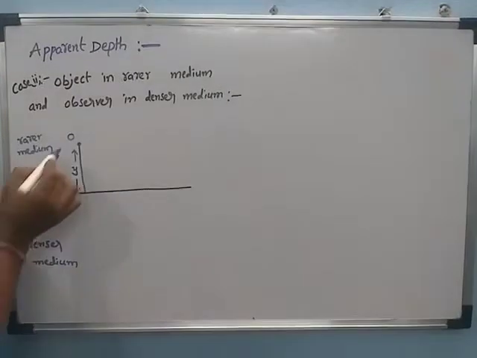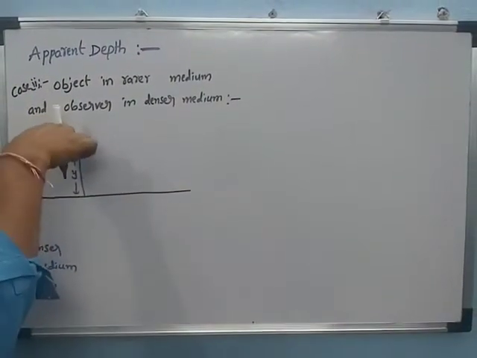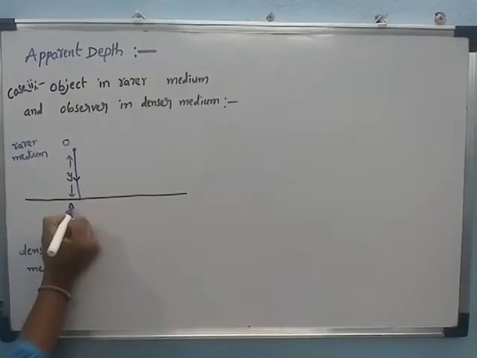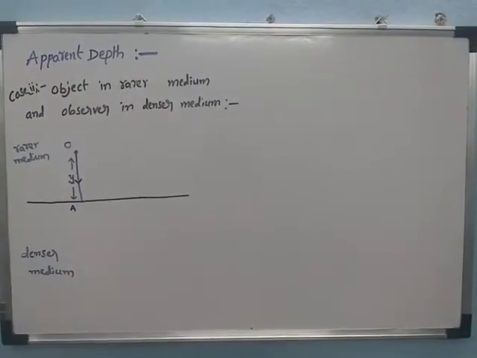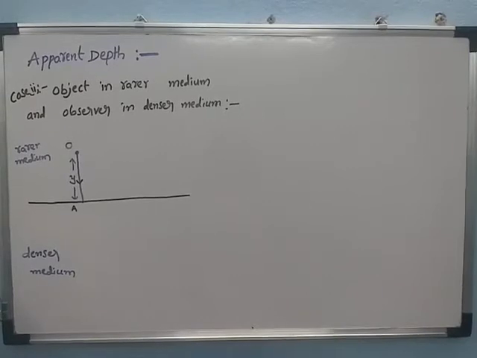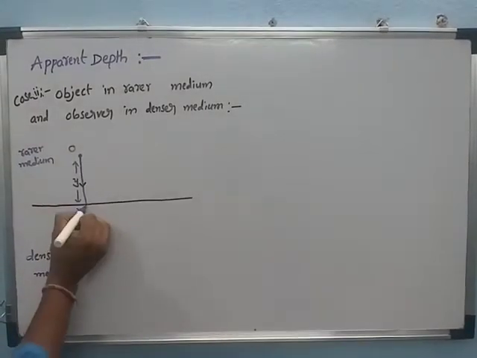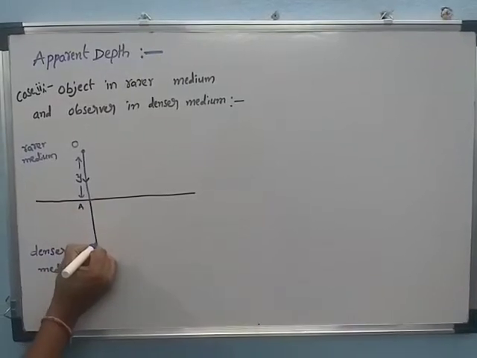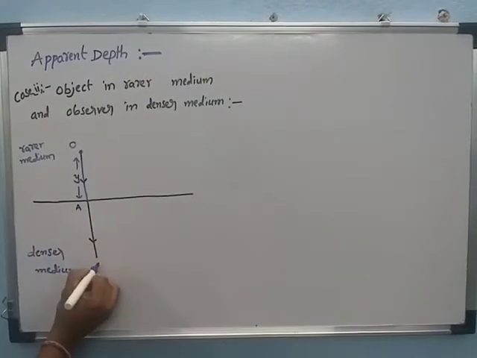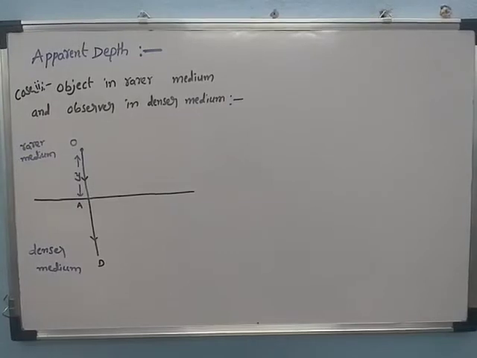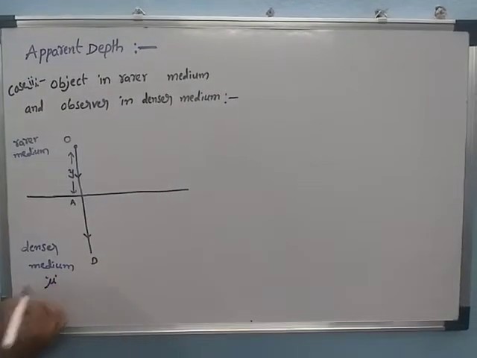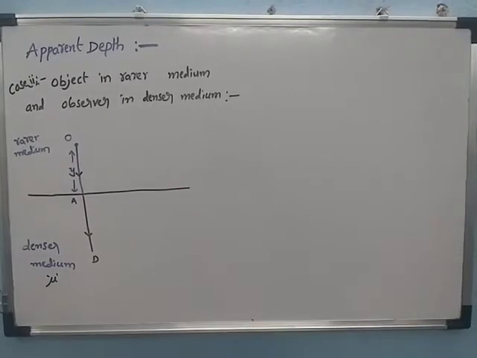Now when a ray of light is incident perpendicularly at the point A, some part is reflected and some part is refracted. The refracted ray travels in this direction. This point we consider as the point D. The refractive index of the denser medium is denoted here by nu.